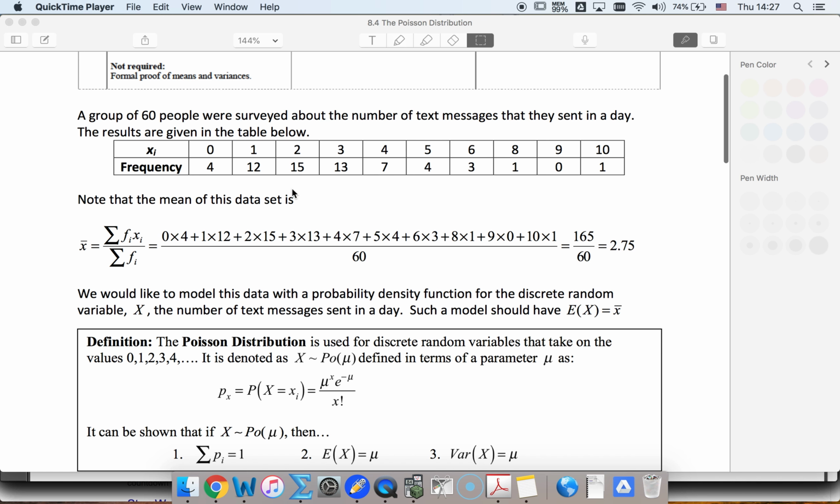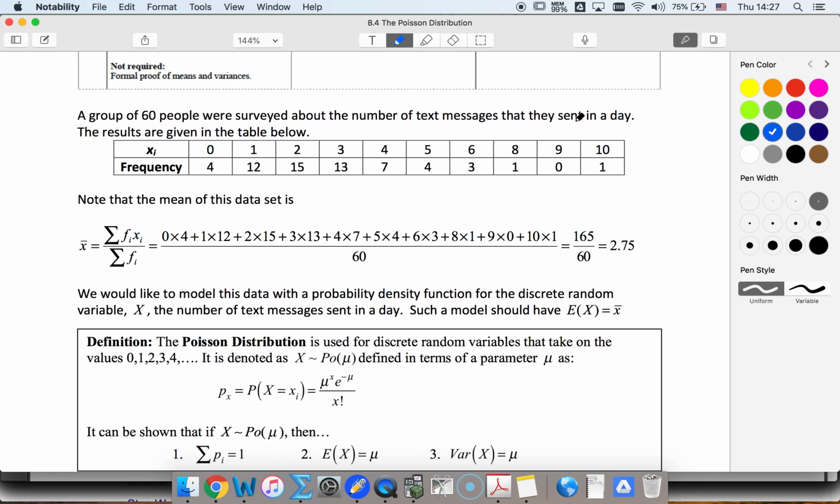So if we think about text messages sent in a day, since most of these seem to be 0, 1, 2, and 3, maybe this data is from like 2004, but if we have 60 people surveyed about how many text messages they sent, so if these are their 60 responses, then this table could keep going with 11 text messages and 0 responses, 12, 0, and keep going on and on. So in my normal method, I could use my formula to find the mean of 2.75.